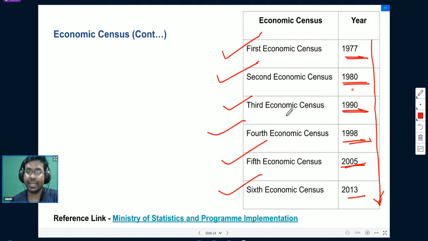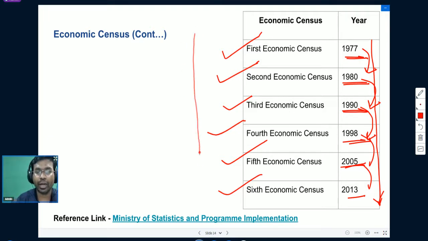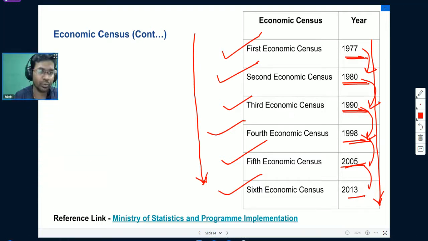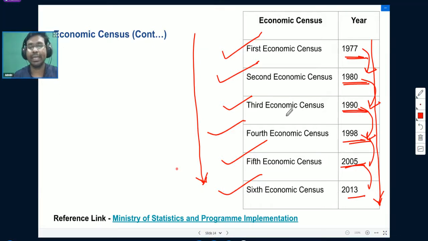You can see there is no specific time interval between each economic census. 1977 and 1980, a 3 years gap. 1980 to 1990, 10 years gap. 1990 to 1998, 8 years gap. 1998 to 2005, 7 years gap. 2005 to 2013, again 8 years gap. If we talk about the general census in India that covers the population data, that is conducted every 10 years. It is a decadal exercise, but economic census is not a decadal exercise. There is no unified time interval between each economic census.